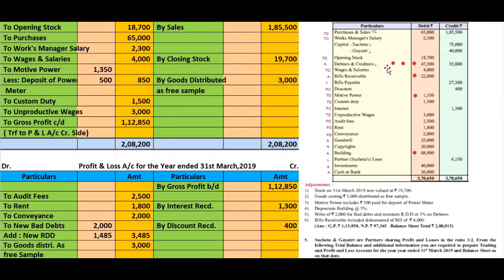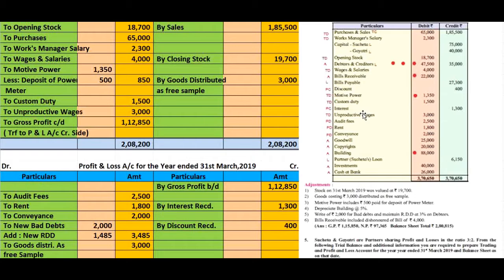Here there are two adjustments related with debtors, 1, 2, and the next adjustment, bills receivable included dishonor of bill of rupees 4,000. Here we see bills receivable have also one adjustment and here I will mark the bullet. You see here one bullet is there and this bills receivable dishonor is related with also debtors, okay. So there are three adjustments related with debtors.